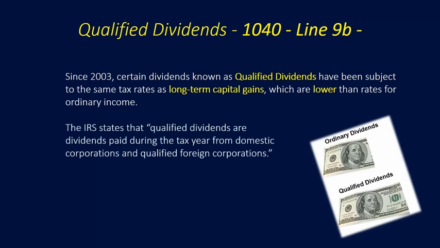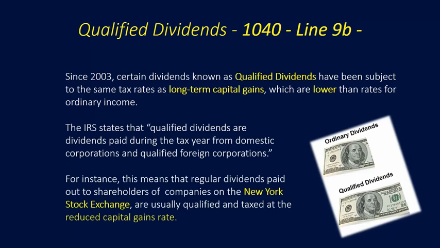The IRS says that qualified dividends are dividends paid during the tax year from domestic corporations and qualified foreign corporations. For instance, this means that regular dividends paid out to shareholders of companies that are listed on the New York Stock Exchange are usually considered qualified dividends, and they're taxed at the reduced capital gains tax rate. In other words, you'll save tax money on these qualified dividends.